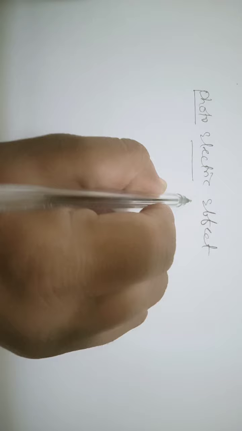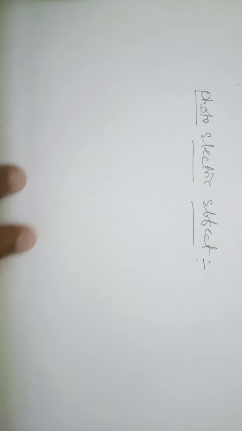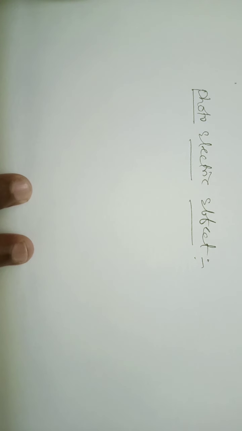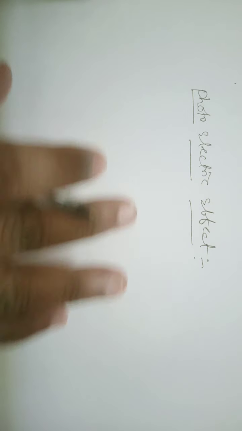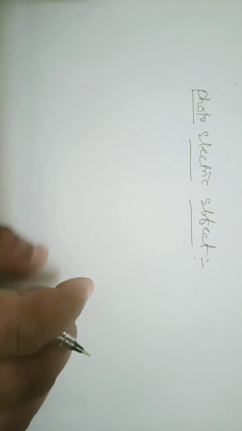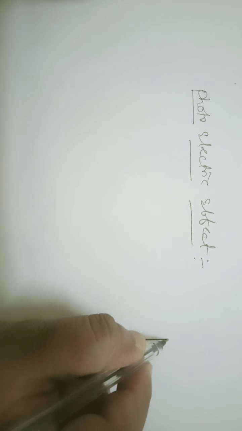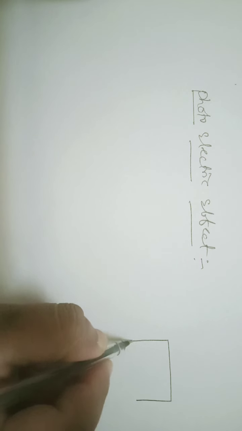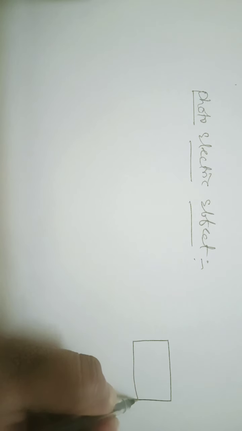Photoelectric effect means when light is incident on a metal surface, electrons are emitted from that metal surface. This phenomenon is said to be the photoelectric effect. For example, if you take a metal, this is the surface part.